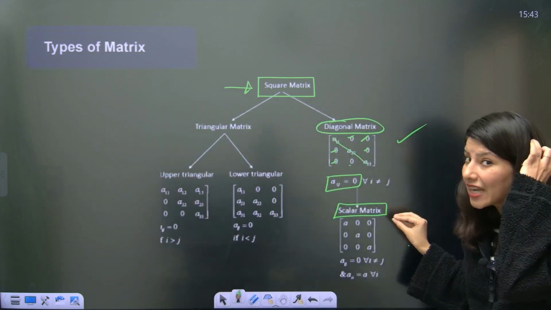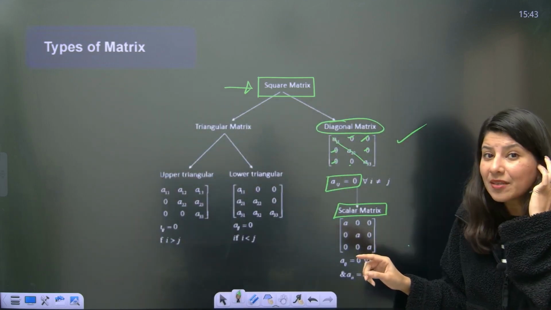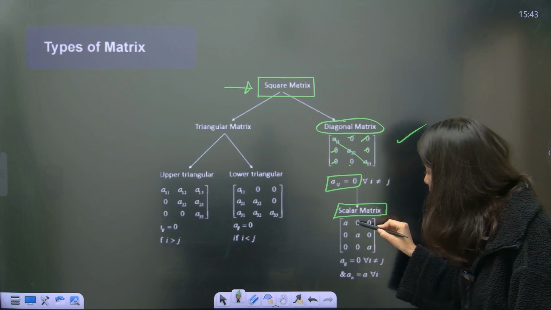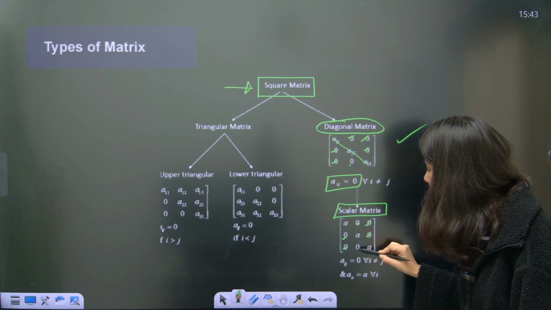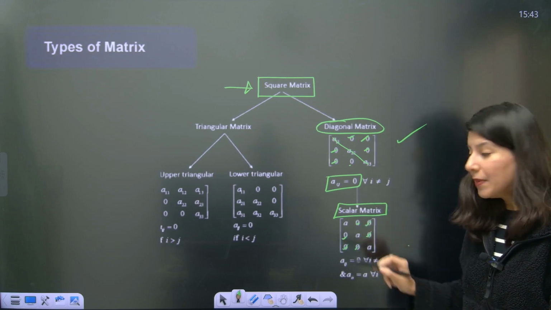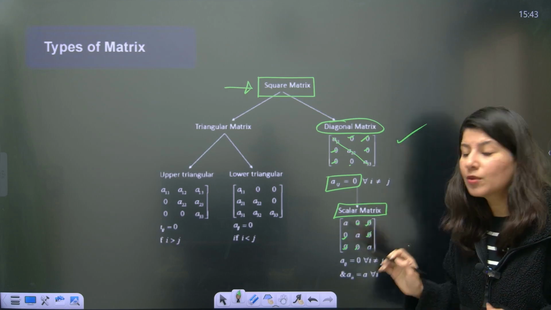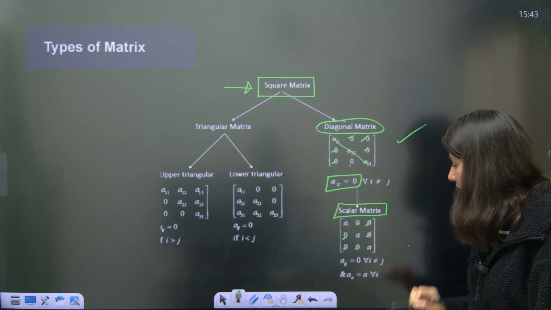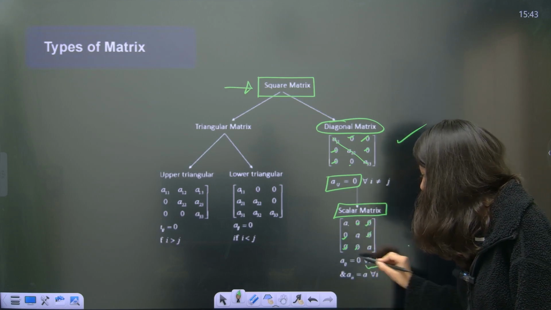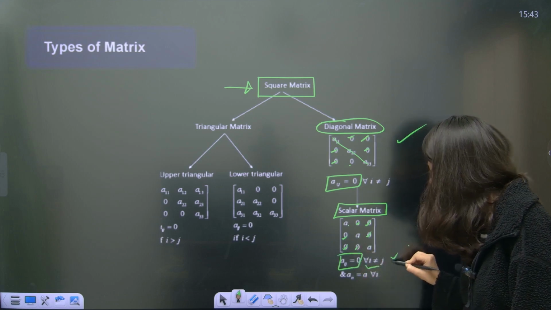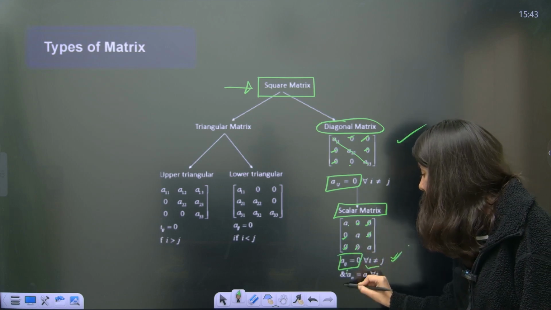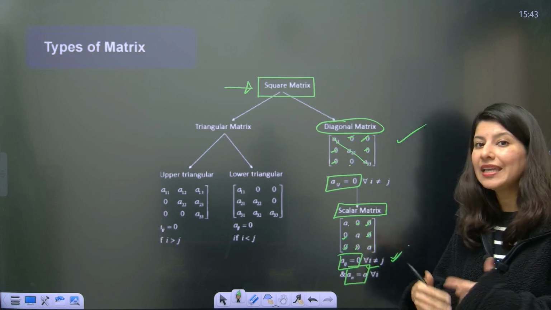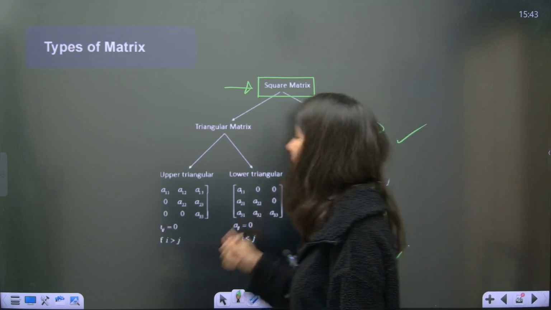That means what? Non-diagonal elements should be 0. That is the condition. Non-diagonal, can you see 0? Okay, ma'am. But what about the diagonal elements? All should be equal, a. Okay. So non-diagonal elements should be 0. That is one thing which is written in the definition. And all the diagonal elements should be equal. This is what your scalar matrix is.